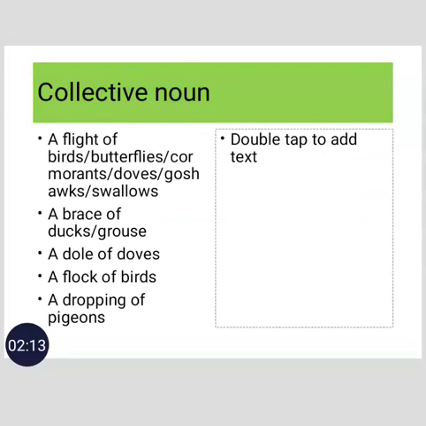a flight of birds, a flight of butterflies, a flight of doves, a flight of swallows, a brace of ducks, a brace of crows, a dole of doves, a flock of birds, a dropping of pigeons.